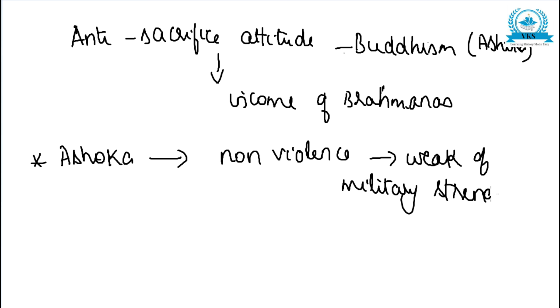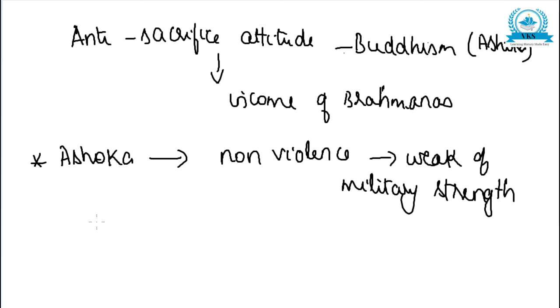So all these causes, different historians have put forward, but every cause is not supported by everyone. We are just discussing the different causes put forth by different historians.